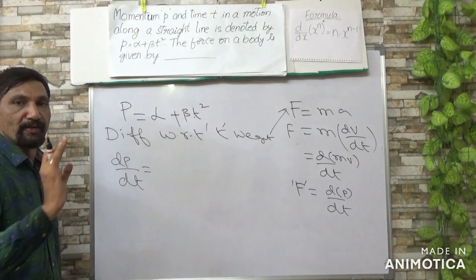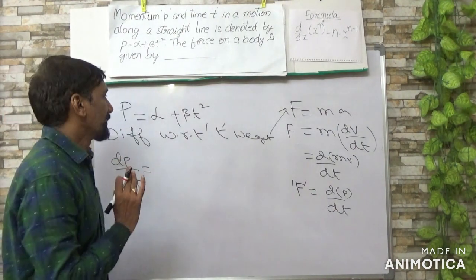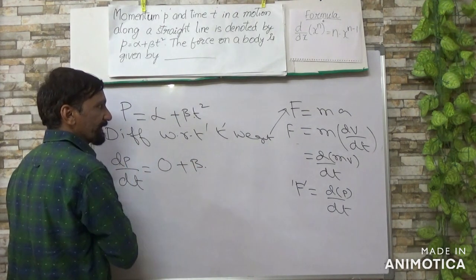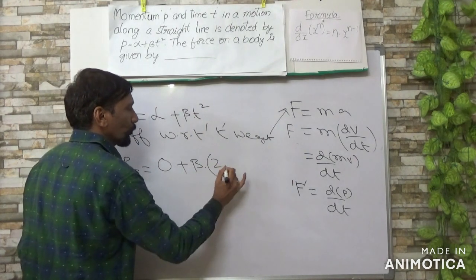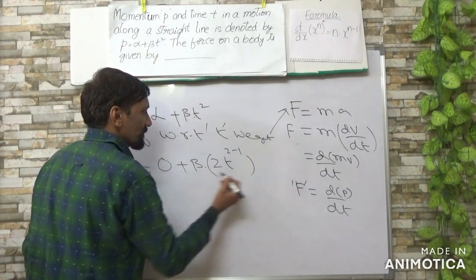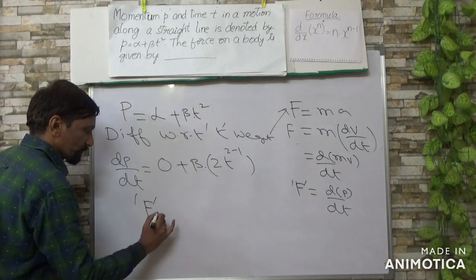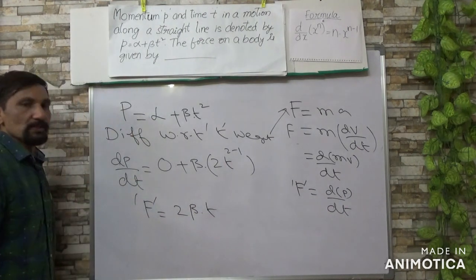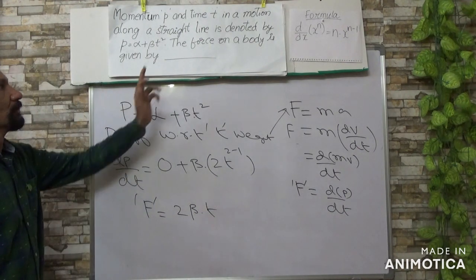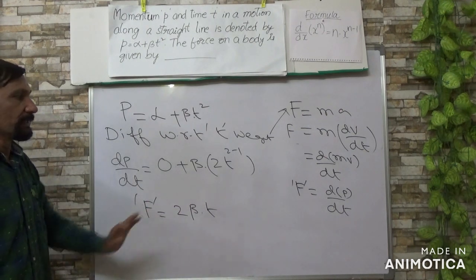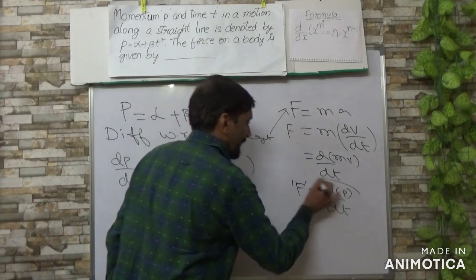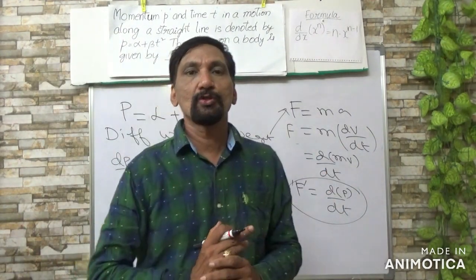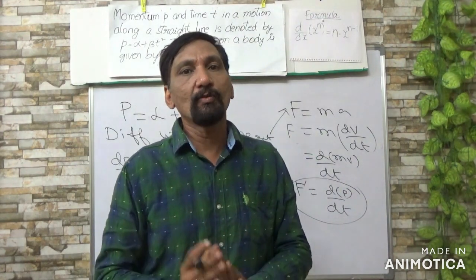You already know the differentiation process. Differentiating the constant gives 0, plus beta into t square, so t power 2 minus 1, and 2 comes down. So this is the force, nothing but 2 beta t. Force is given by 2 beta t. Very simple. Remember, whenever momentum is differentiated with respect to time, you get force. In this way you can easily solve any problem.